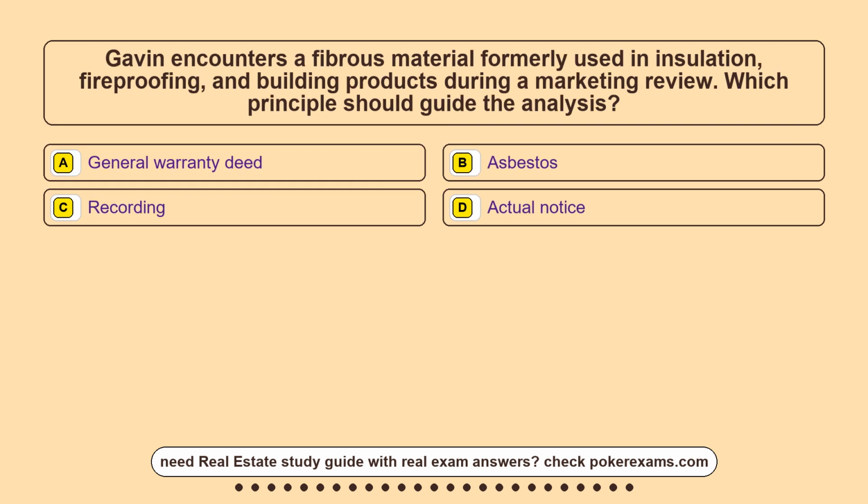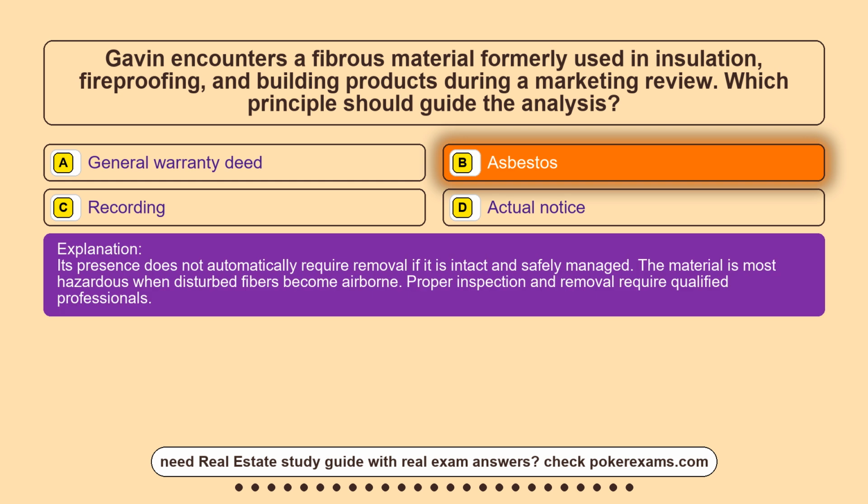Question 16. Gavin encounters a fibrous material formerly used in insulation, fireproofing, and building products during a marketing review. Which principle should guide the analysis? Option A, general warranty deed. Option B, asbestos. Option C, recording. Option D, actual notice. The correct answer is option B, asbestos. Its presence does not automatically require removal if it is intact and safely managed. The material is most hazardous when disturbed fibers become airborne. Proper inspection and removal require qualified professionals.